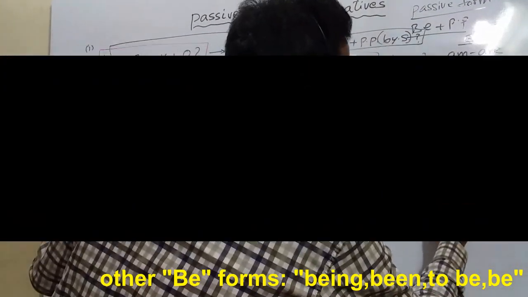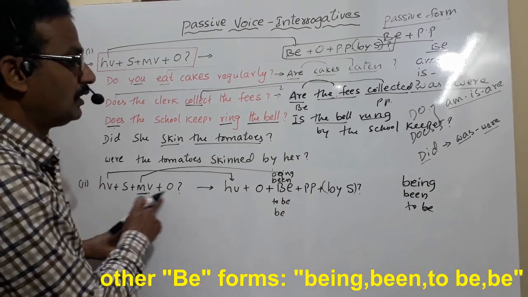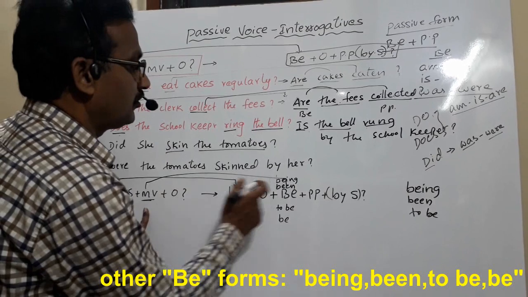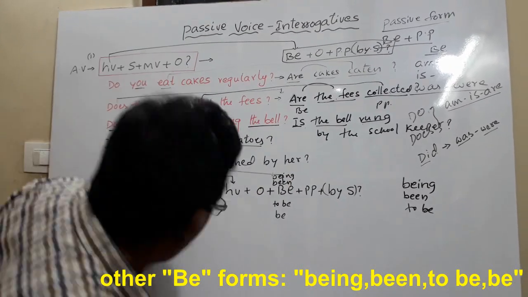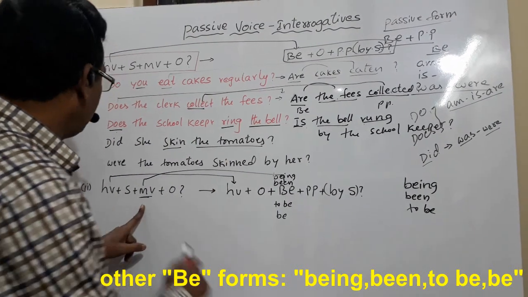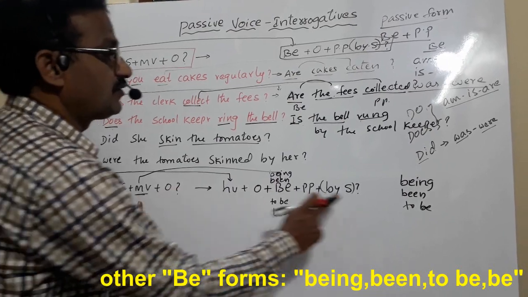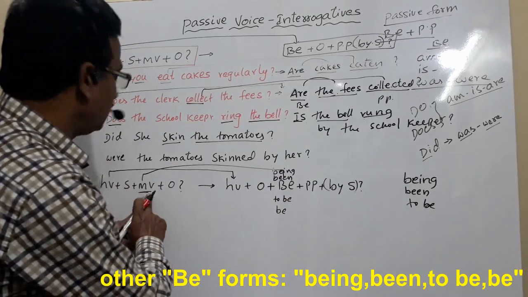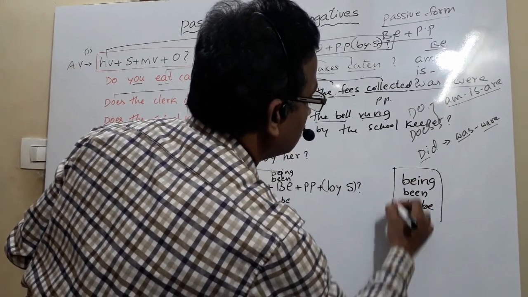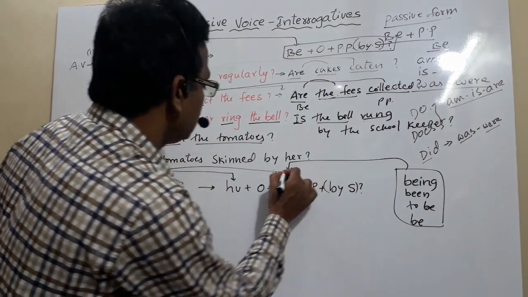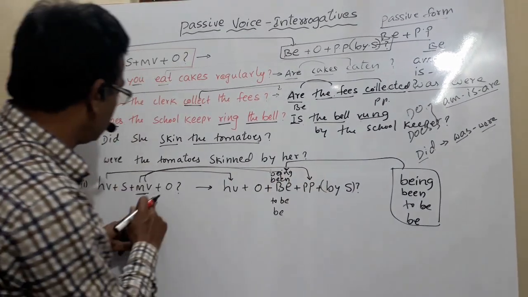The be form should be according to the main verb. If the main verb is the ing form, being is possible. If the main verb is perfect, been is possible. If the main verb is a to infinitive, to be. If the main verb is a bare infinitive in future tenses, be. So these be forms are possible, and make the main verb again into past participle, whatever the main verb.